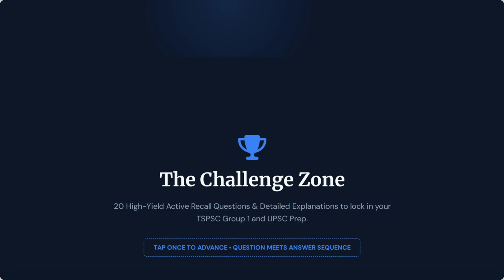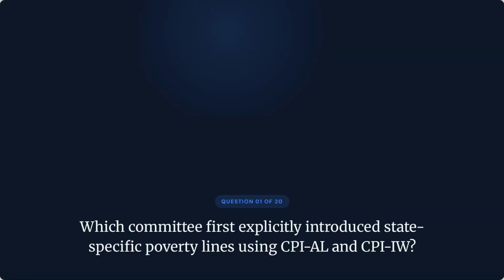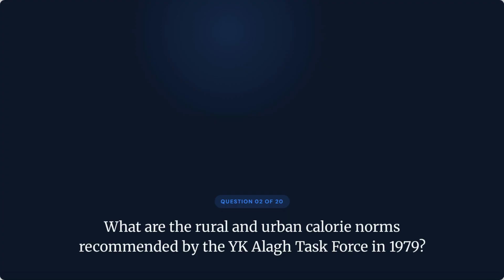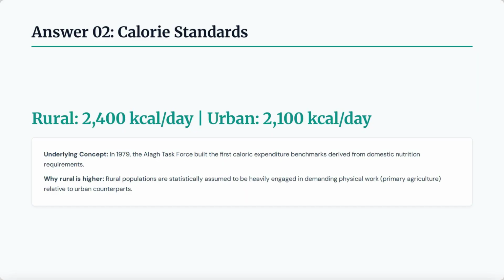Here are the 20 high-yield active recall questions and detailed explanations. Question 1. Which committee first explicitly introduced state-specific poverty lines using CPI-AL and CPI-IW? The correct answer is Lakdawala Panel. Question 2. What are the rural and urban calorie norms recommended by the YK Alagh Task Force in 1979? The correct answer is rural, 2,400 kilocalories per day; urban, 2,100 kilocalories per day.